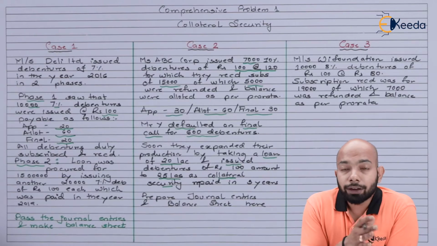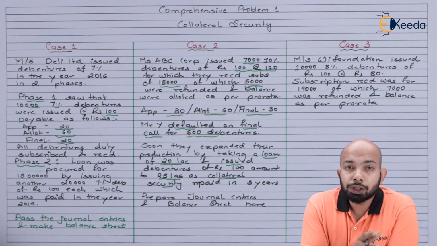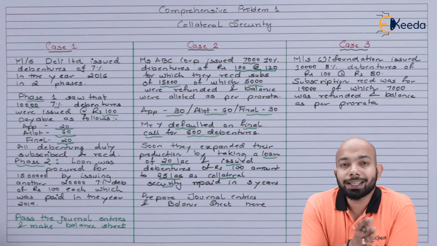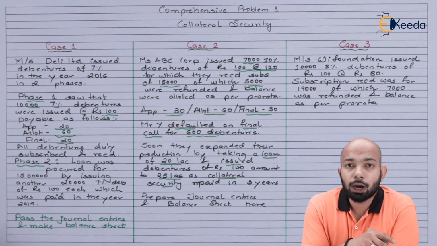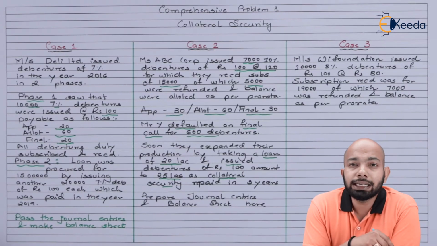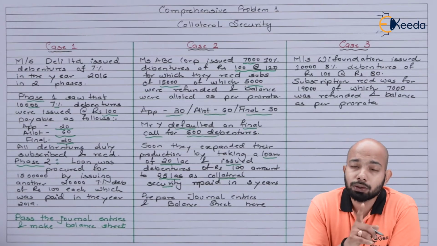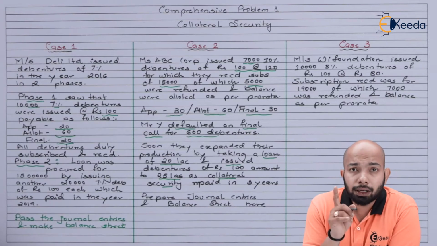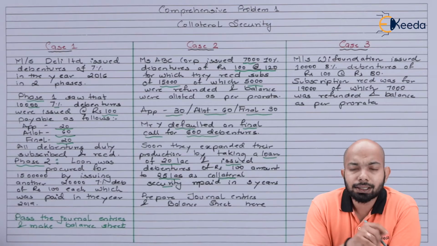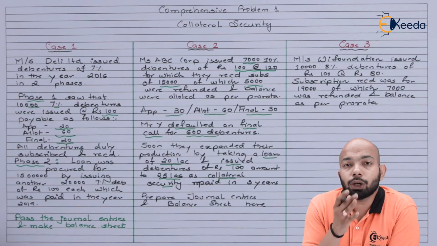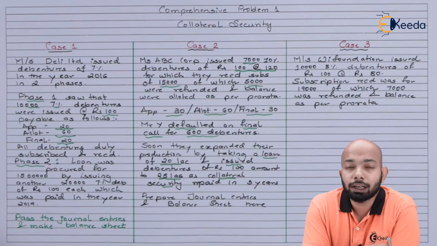Now, Mrs. Y Foundation have also issued 10,000 debentures of 8% each year of rupees 100 at rupees 80. That means this is issued at discount. They received a subscription for 19,000 here, of which 7,000 they refunded, and whatever balance was left, they allotted as per pro rata basis. This has been mentioned. Let's figure out how much application, allotment, and final amount they are taking here.